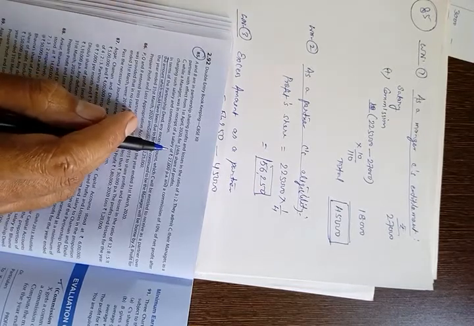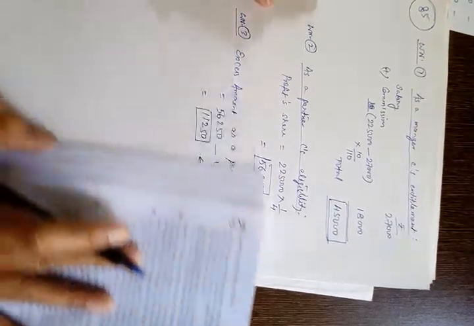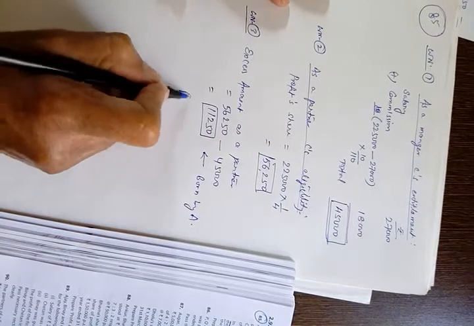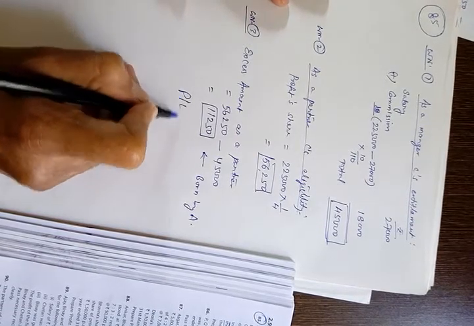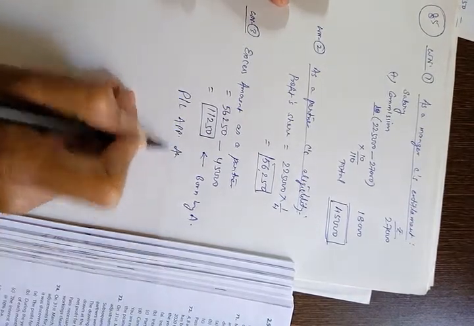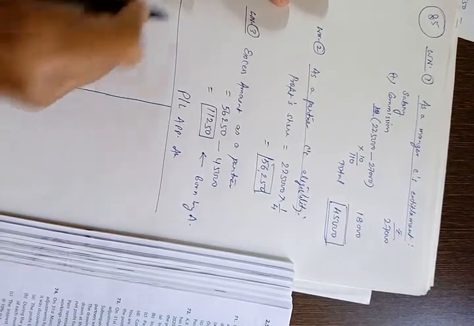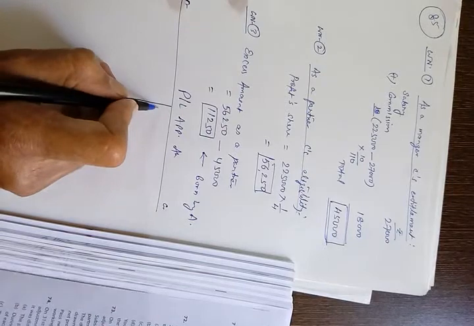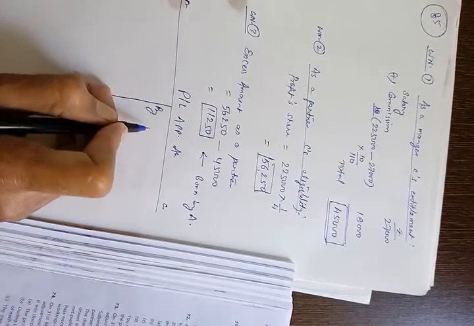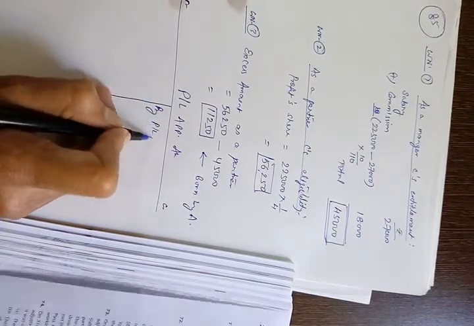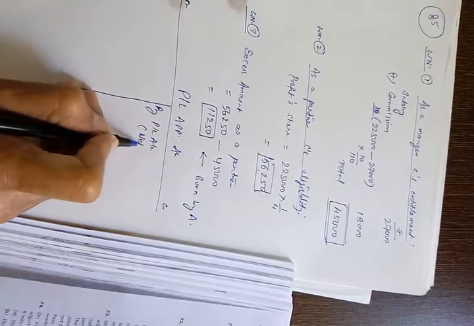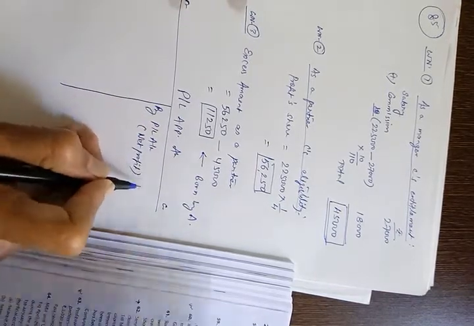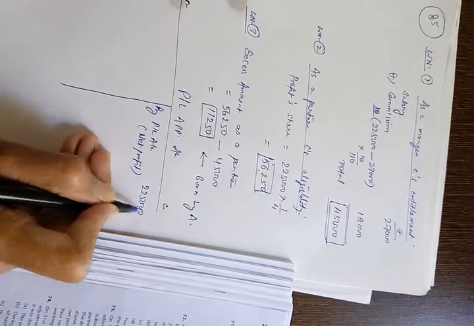Now let us start preparing the profit and loss appropriation account. What is the net profit that has been transferred to the PL appropriation account from the profit and loss account? It is given in the question, and it is 2,25,000.